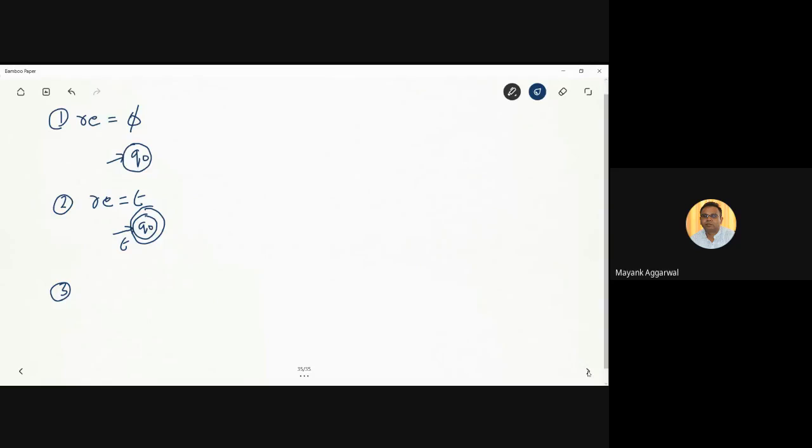Now, the third automata: if we say the regular expression equals A. This is the basic expression for any input terminal. And how do we solve this? The solution of this is very important. There are two ways to solve this. We say that there is a starting state Q0. And for all the numericals, we have to remember one thing, that we will consider it as a single terminal of the expression.